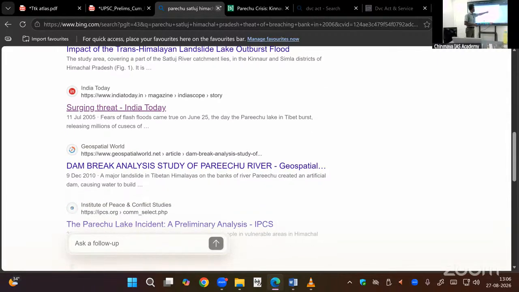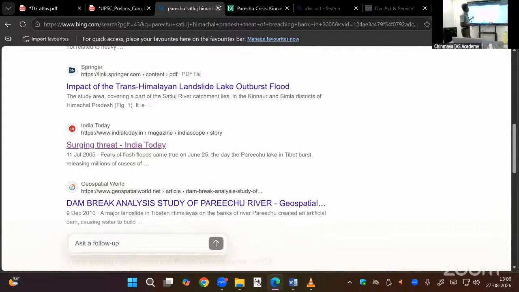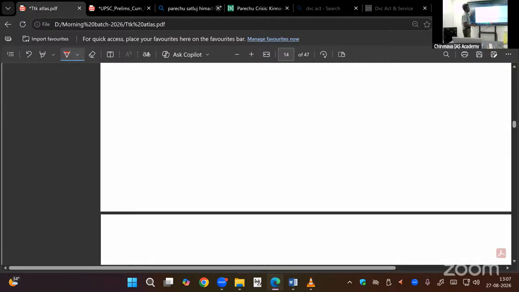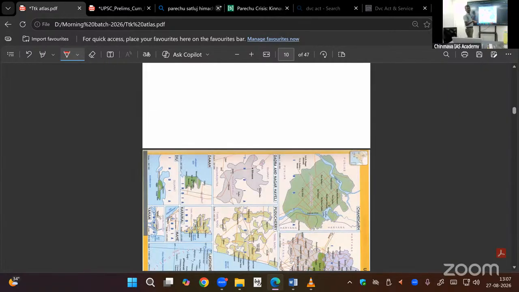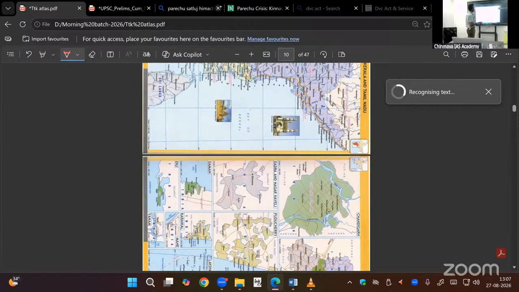Surging threat, Parichu Lake, Tibetan Plateau, then Kinnaur district, Shimla districts of Himachal Pradesh were under threat. Likewise, it might have happened now. We don't know exactly. Okay, we are predicting it.